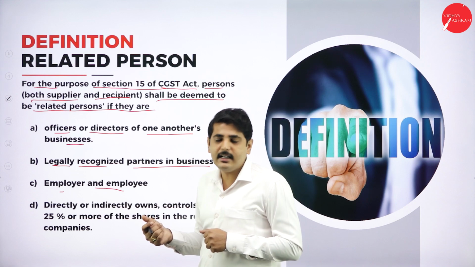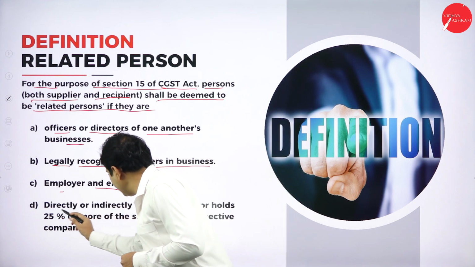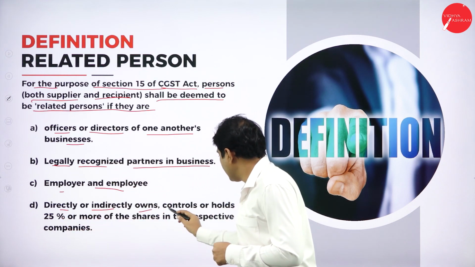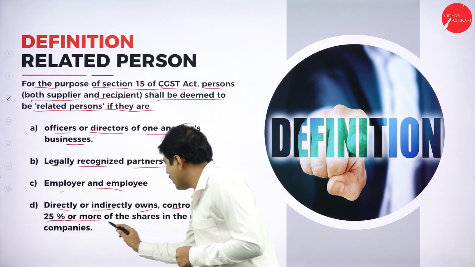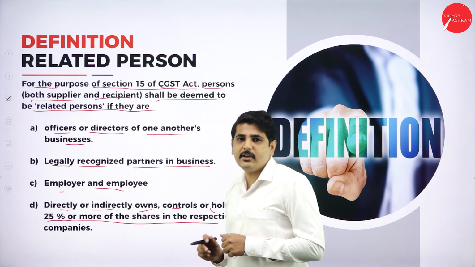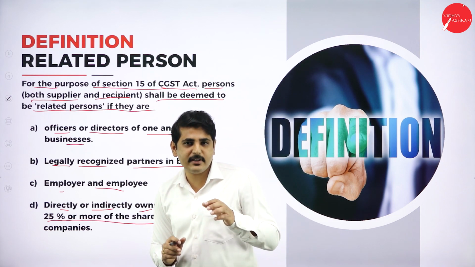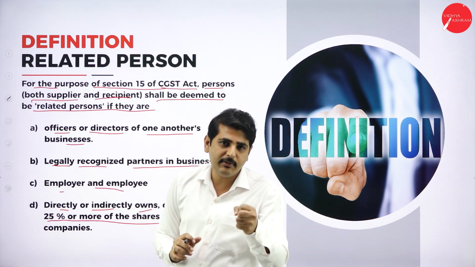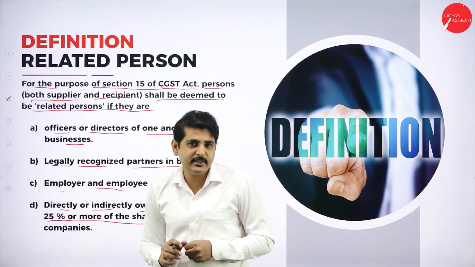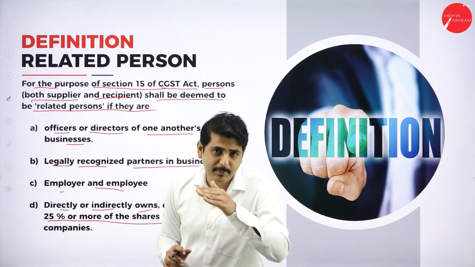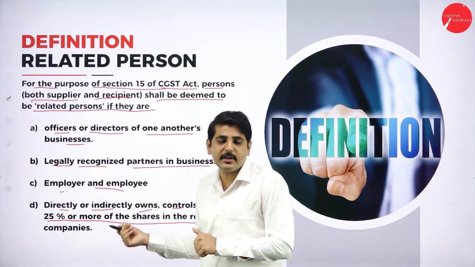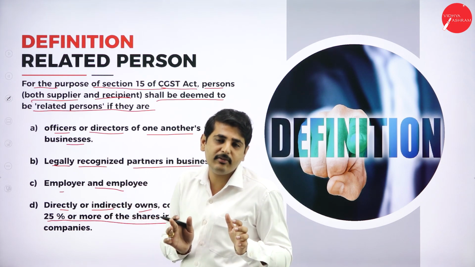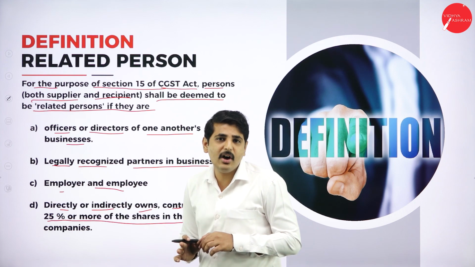Next, a person who directly or indirectly owns, controls or holds more than 25% of the shares in the respective companies or business. If any person controls more than 25% of the shares of the business, and we are supplying goods to him, then also we will consider that person a related person, and that transaction will not be accepted in the value of supply.